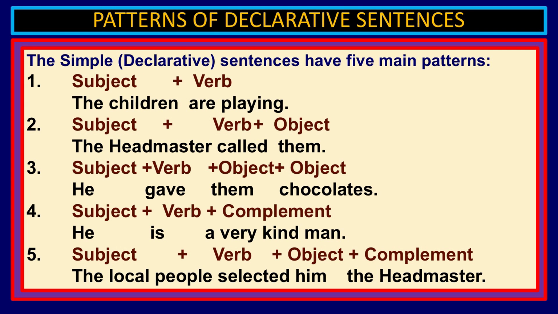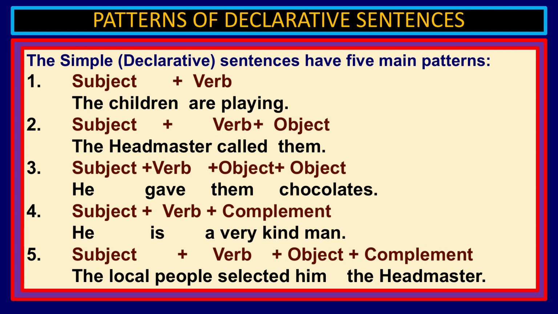He, the subject, is the verb, and a very kind man is a noun phrase, and that is also complement, because complement means if you take it away you cannot have a sentence. If you say he is, I am, you cannot say that these are sentences. That is why a very kind man is actually the phrase that helps to complete the sentence, and that is complement in the sentence.